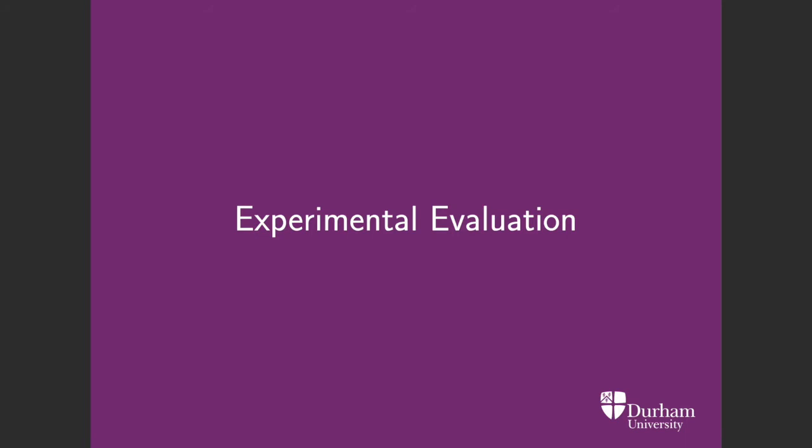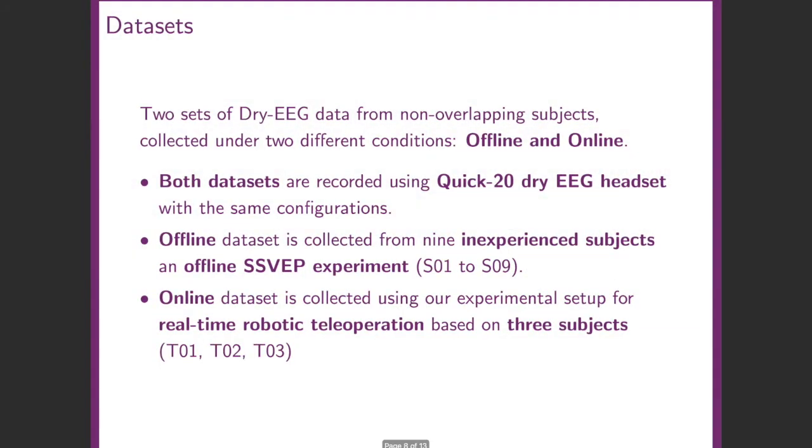For the experimental evaluation, we use two datasets collected from non-overlapping subjects under two different conditions, which are the offline dataset and the online dataset. Both datasets are recorded using the same dry EEG headset with the same configurations. The offline data are collected on 9 inexperienced subjects with pre-recorded variable SSVEP stimuli. The online data are collected during a real-time teleoperation application via real-time variable SSVEP stimuli on 3 subjects.